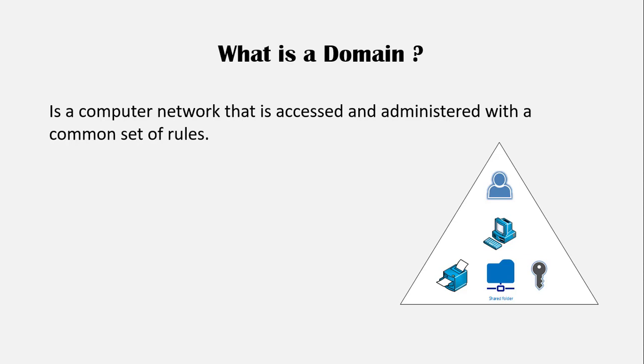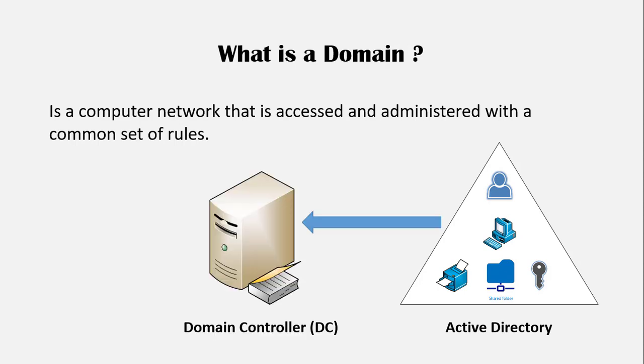A domain is a form of a computer network that is accessed and administered with a common set of rules, where all user accounts, passwords, computers, printers, groups, and other objects are registered within a central database called Active Directory. And the server that holds the Active Directory database is called the domain controller.